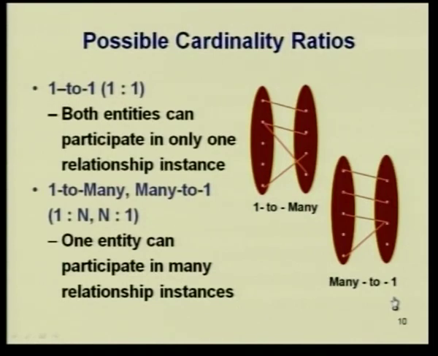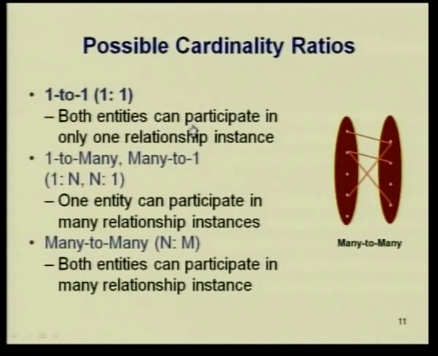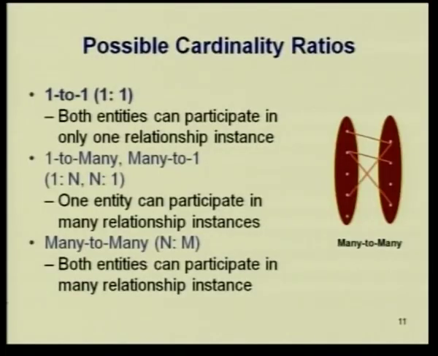This is an important part of the cardinality relation. So, basically you can also have many:many. So, that is the fourth. So, you have 1:1, 1:many, many:1 and many:many. Here, in 1:1 both entities can participate in only one relationship instance. In 1:many one entity can participate in many relationship instances and many relationship instances can participate only in one. And in many-to-many both entities can participate in many instances. So, this is the mathematical aspect of cardinality ratio.